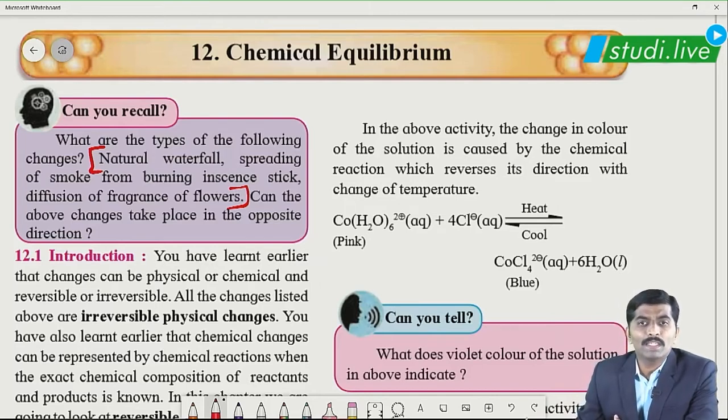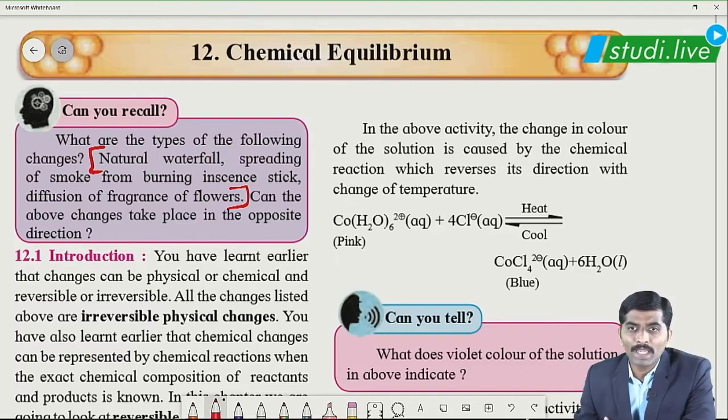So basically we can classify the changes or the chemical reactions that we find in our day-to-day life, and the chemical reactions that we carry out in a chemistry lab, as being of two different types. Either they would be reversible in nature or they would be irreversible in nature, correct?